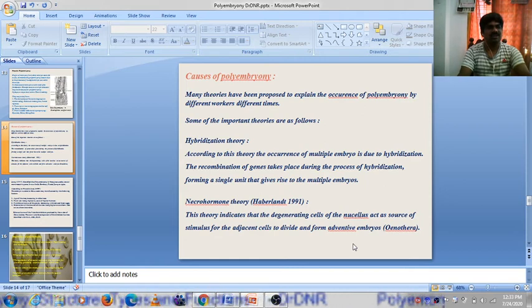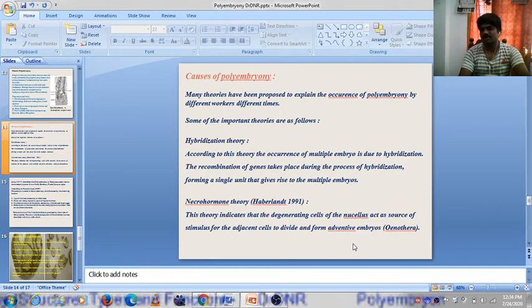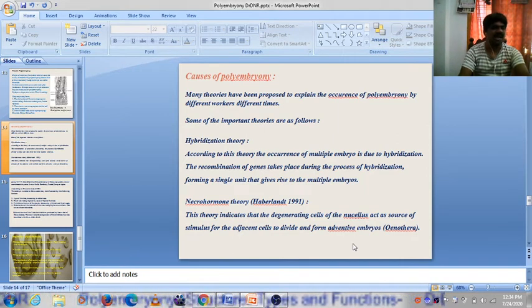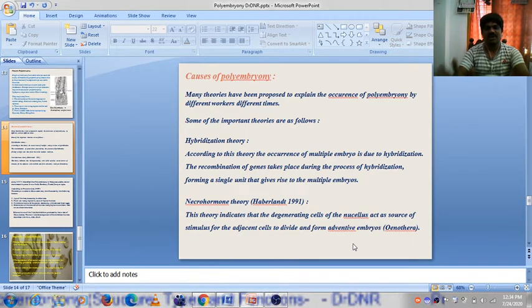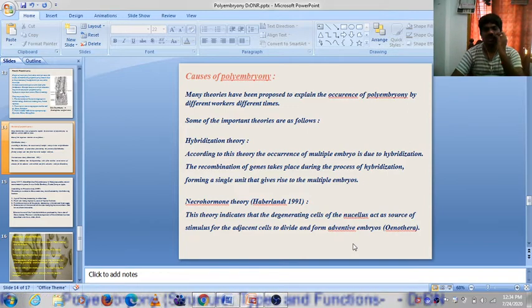What is the main reason for polyembryony? Here we studied polyembryony and polyembryony types, but what is the reason for polyembryony? Many theories have been proposed to explain the occurrence of polyembryony by different workers at different times. Some of the important theories are as follows. That is the hybridization theory. According to this theory, the occurrence of multiple embryos is due to hybridization.